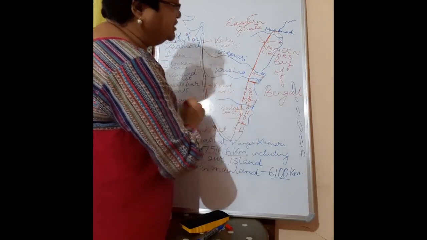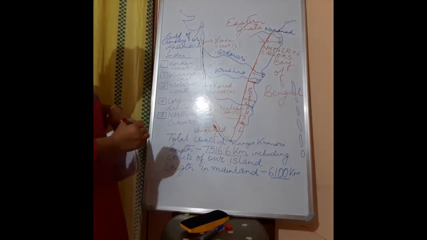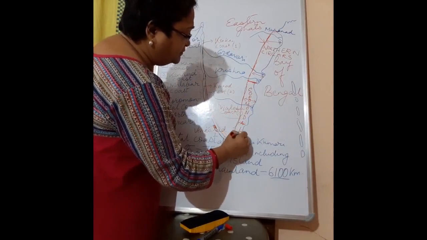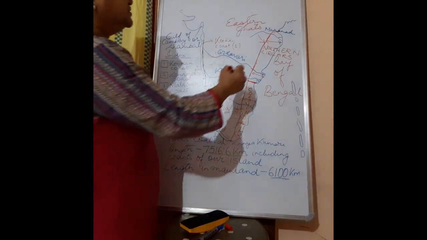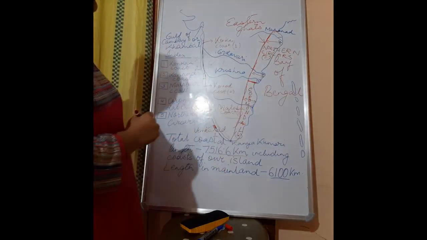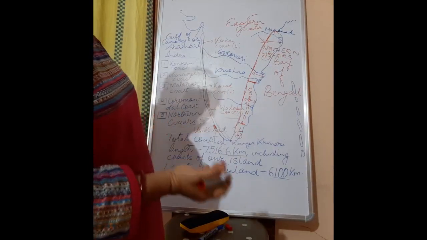Coromandel. This portion is known as Coromandel. Here also I have written number 4 as Coromandel. So this is the number 4 one, Coromandel coast, and this one is number 5, Northern Circars. So these two are the major parts of our eastern coastal plain.